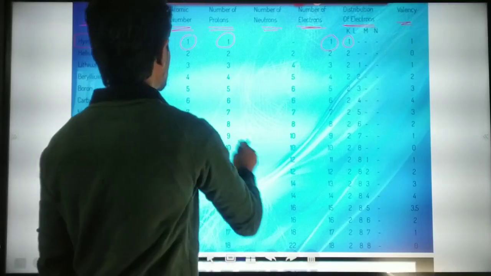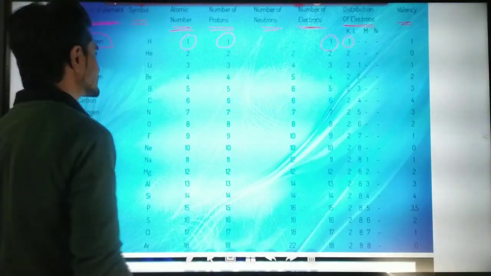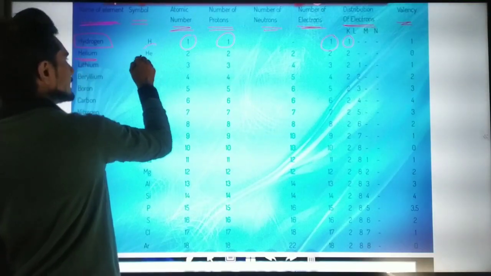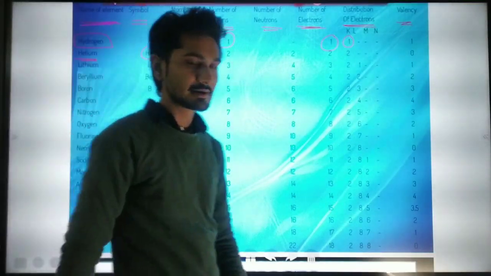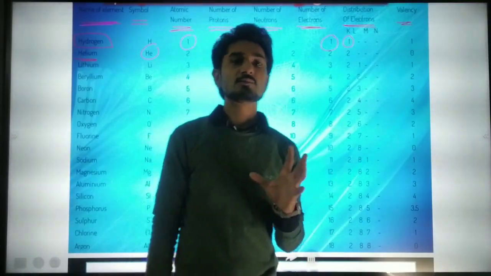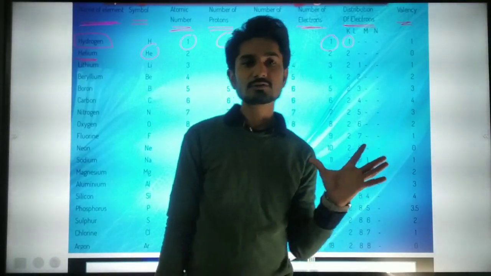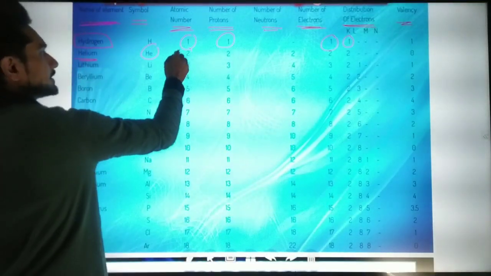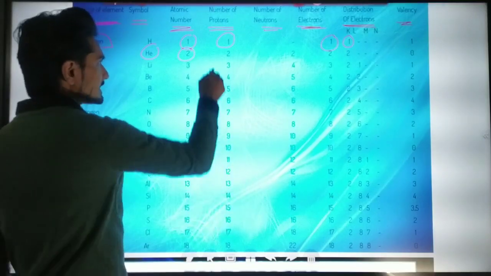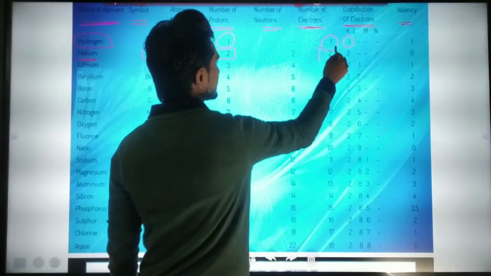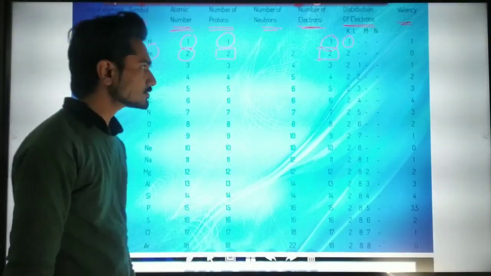Now after hydrogen comes helium. Helium has the symbol He. You already remember this symbol from chapter number 3. The modern element symbols for these elements are like this. It has atomic number 2, which gives us the idea that the number of protons is also 2, and the number of electrons is also 2.